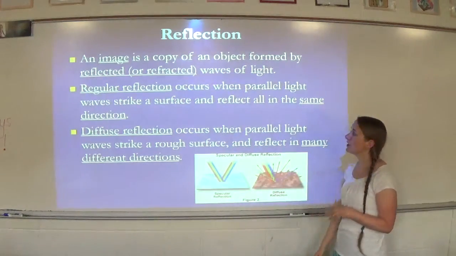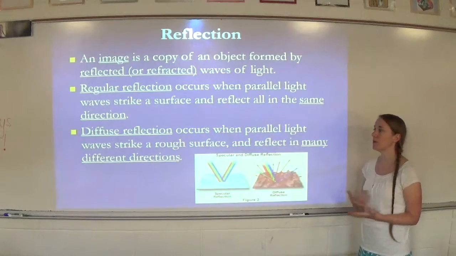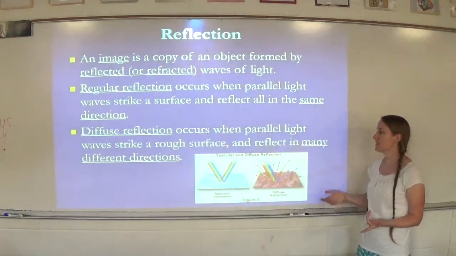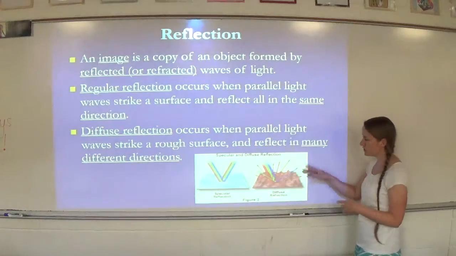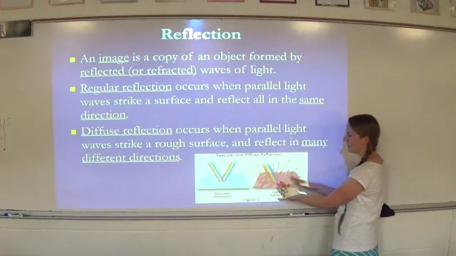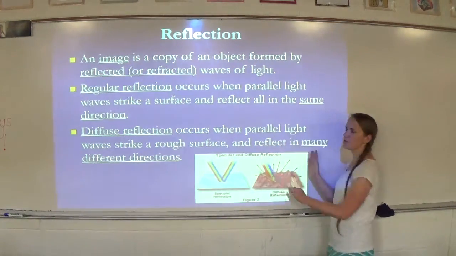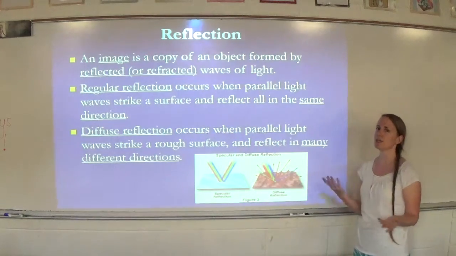Diffuse reflection occurs when parallel light waves strike a rough surface and reflect in many different directions. So here, if you look, it all hits in one, but then they all scatter in different directions, and so you're not going to get a clear image on that one.